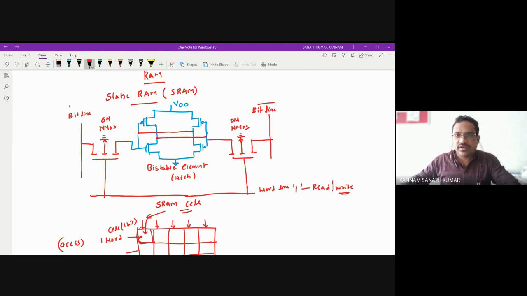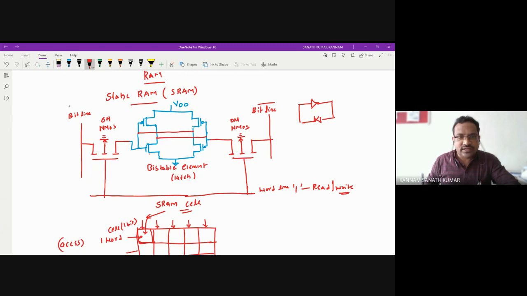Why? Because, as I told you, this is a bistable element. It is connected back to back. These two inverters are connected back to back. So the input of this CMOS is connected to the output of this CMOS, and the output of this CMOS is connected to the input of this CMOS.